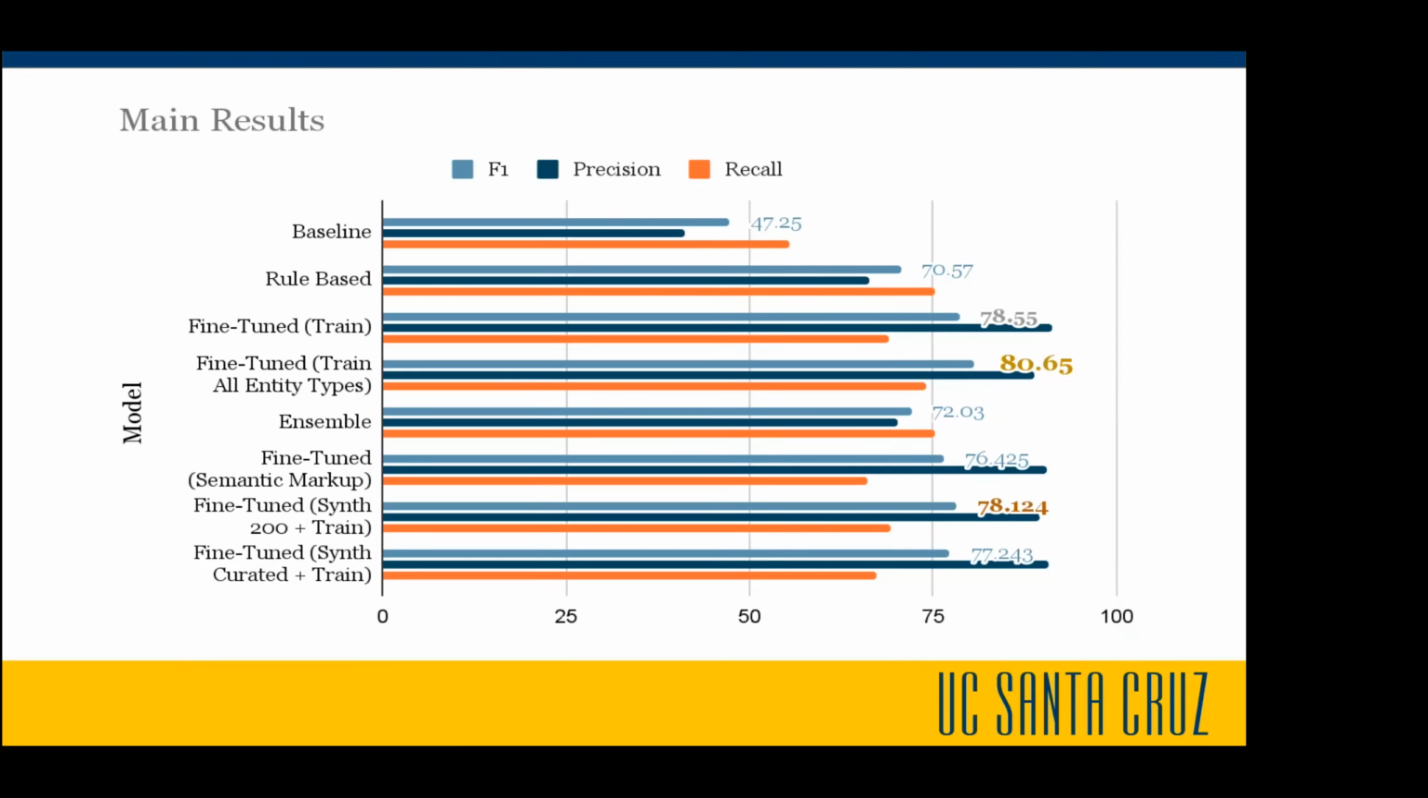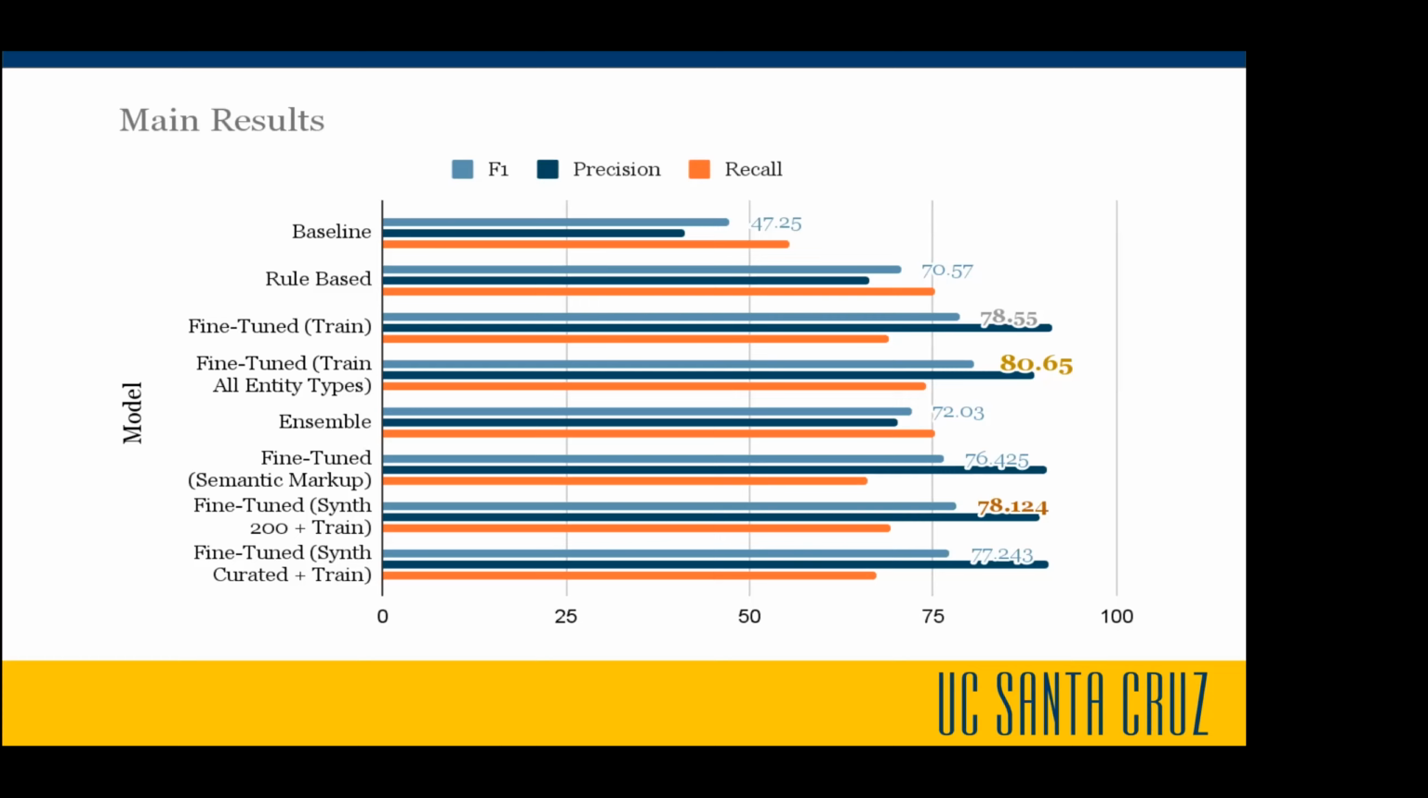And then we have our ensemble model, which we already talked about the design, our fine-tuned semantic markup. This is where we actually put that markup in the back that actually performed the best. And then we have our two synthetic datasets. The two that performed the best for those experiments were synthetic 200, just entities plus the training data, and then synthetic curated with just the training data.